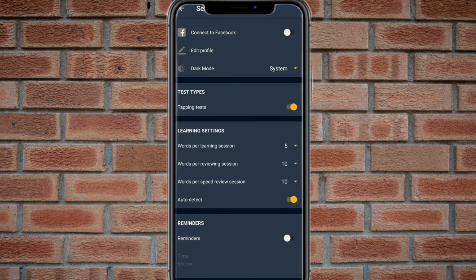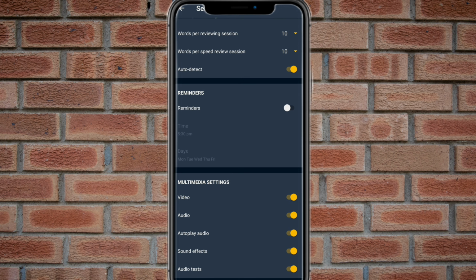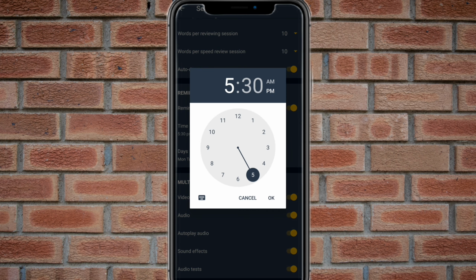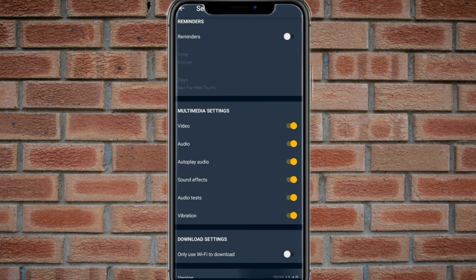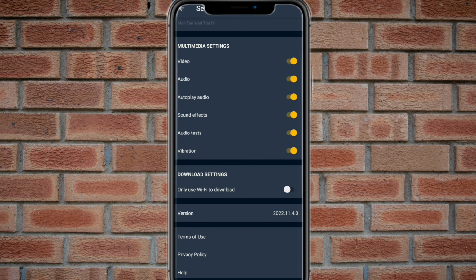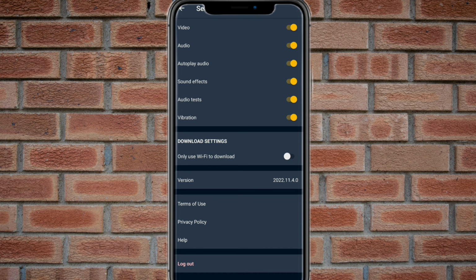As well, here are some other reminders. If you want to set a reminder, you set the date and time you want to be reminded. Furthermore, in multimedia settings you can turn things on or off, and use Wi-Fi only for downloads. You can do that also. And that's all. In the end, you can just log out. This is the last setting.